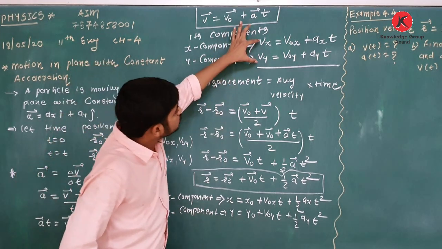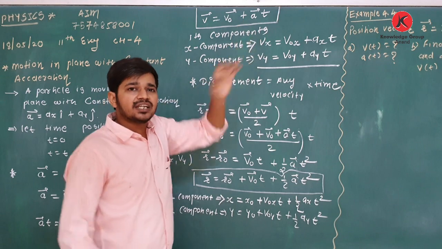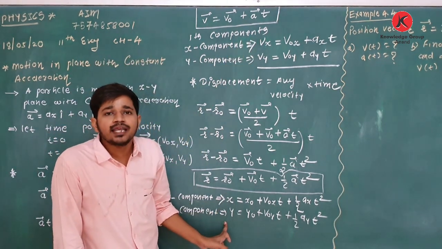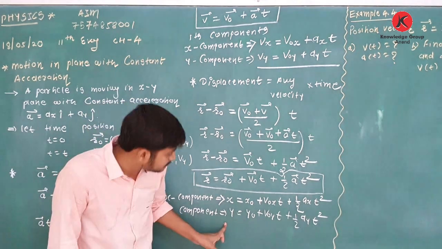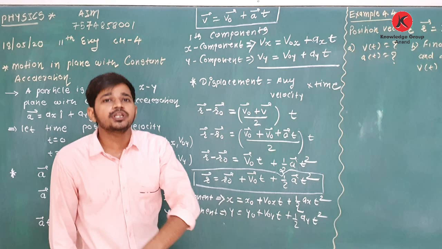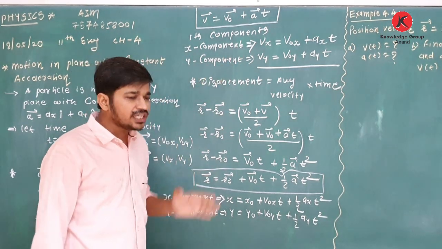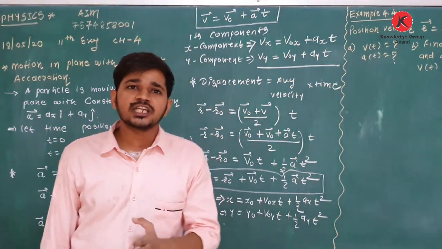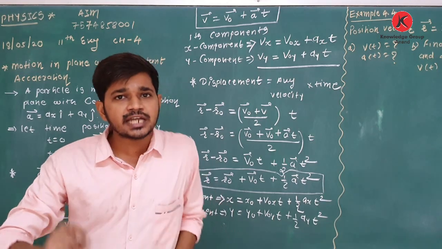These two are called the x and y components of velocity at time t. These two are called the x and y components of position at time t. If you know each and every term of these equations, then it will be easy to understand projectile motion.